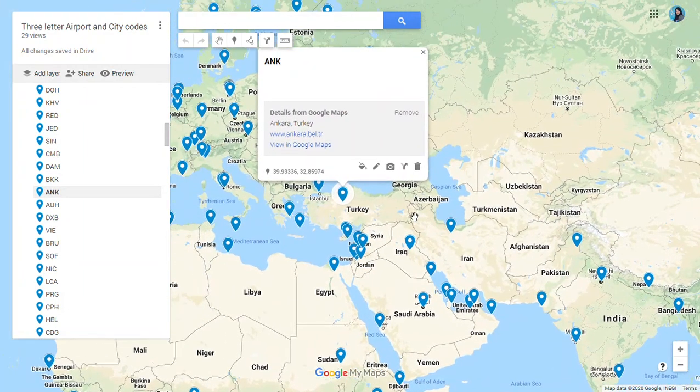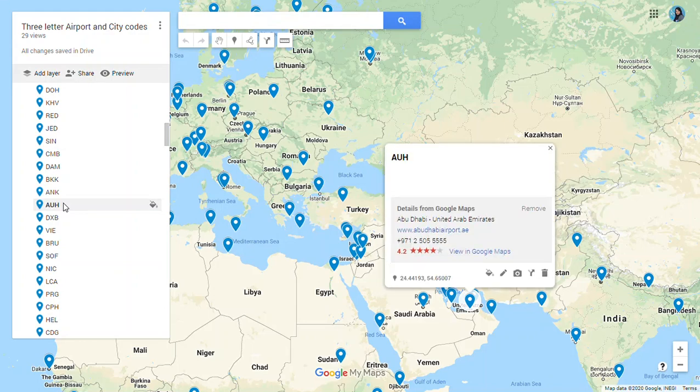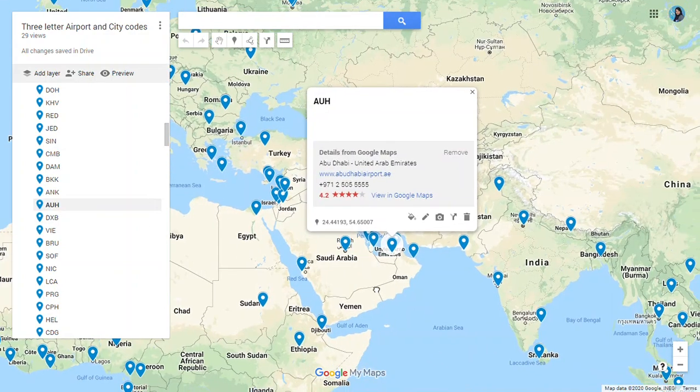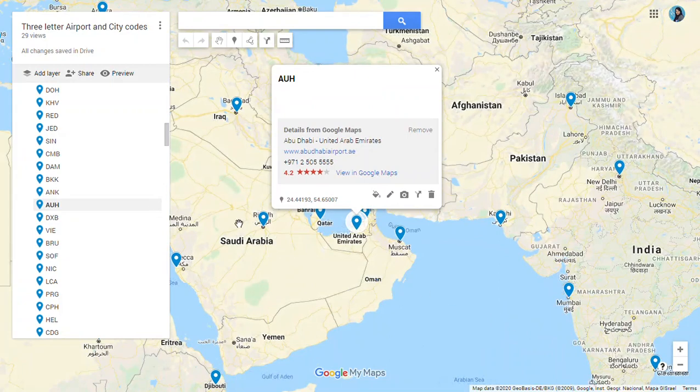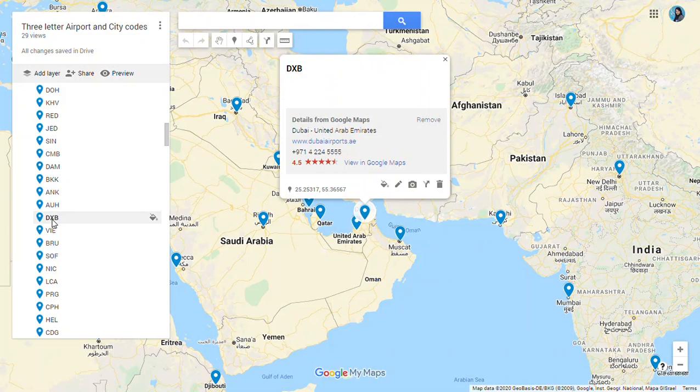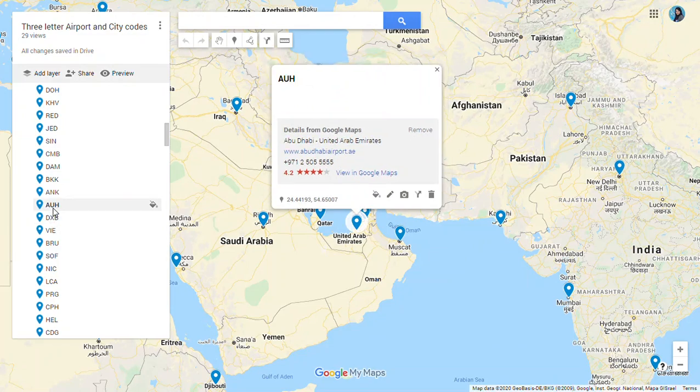You can see the location. Here we have Turkey, and Ankara in Turkey we have ANK. Next is Abu Dhabi in UAE. You can see the location in the Persian Gulf. In UAE, Abu Dhabi is AUH, and Dubai is DXB.